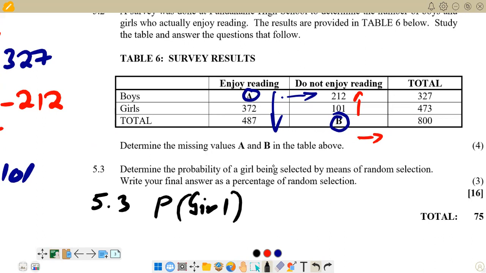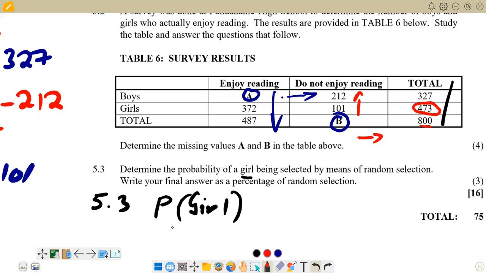So what do we do? They are saying of a girl being selected by means of random selection. So we go here. We are in this column. This is the column that we are concerned with, because the total for girls is here, 473. So this is going to be our numerator. Then the total of the total that we have there will become the denominator. The total is 800. So 800 becomes the denominator, and 473 becomes the numerator.